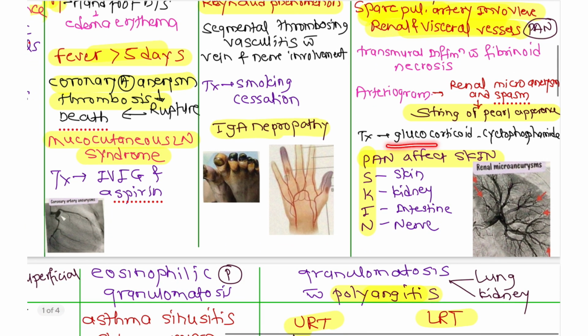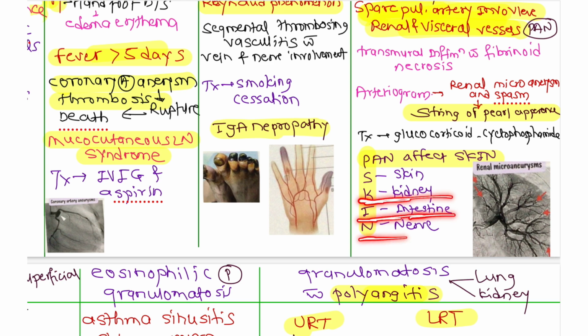Okay, here treatment is also a glucocorticoid, or we can give cyclophosphamide. Now PAN affects the skin, that is the mnemonic. PAN affects the skin. Skin means what? S for skin, K for kidney, I for intestine, and N for nerve.